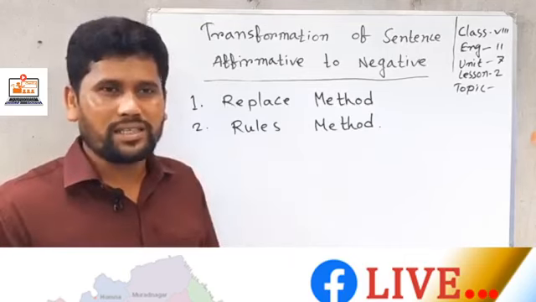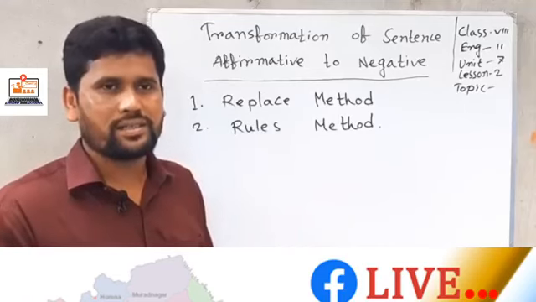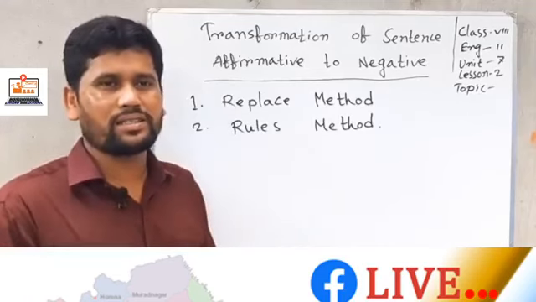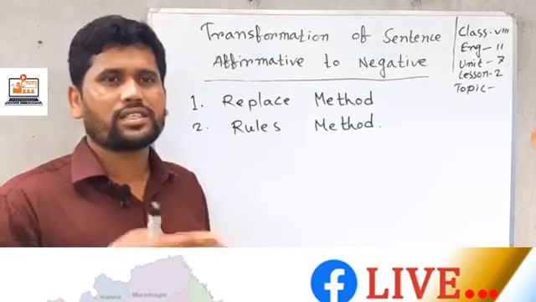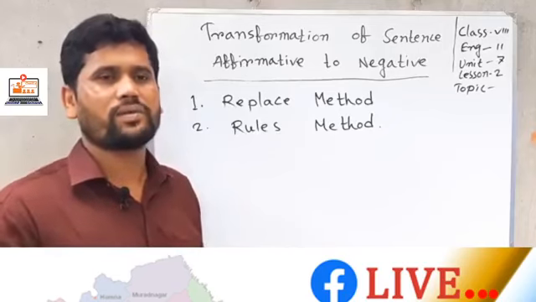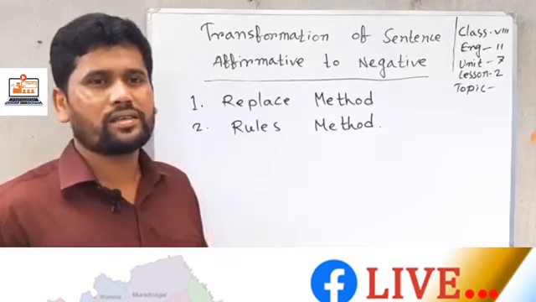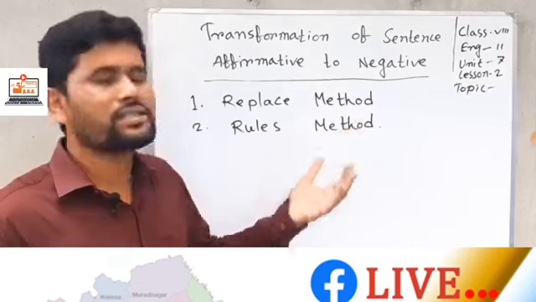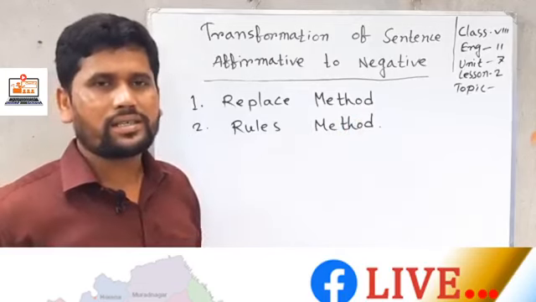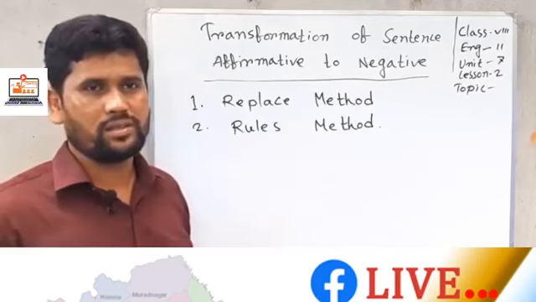If you find must in any affirmative sentence, you can write cannot but. So by replacing must with cannot but, you can change the sentence from affirmative to negative. In this way we can change sentences using the replace method. But we can also change sentences using the rules method.